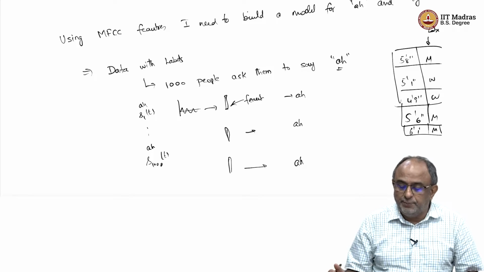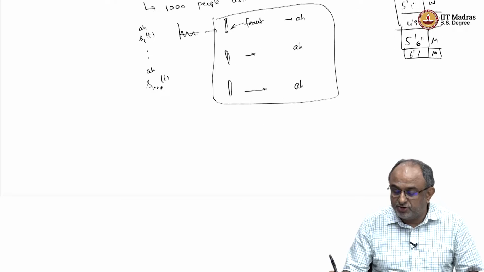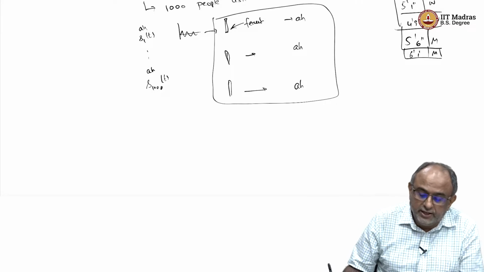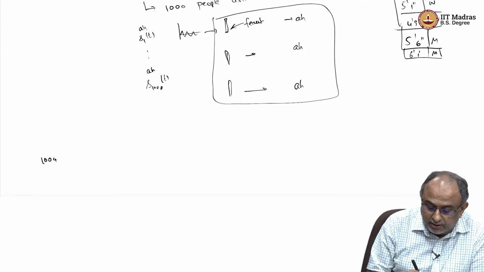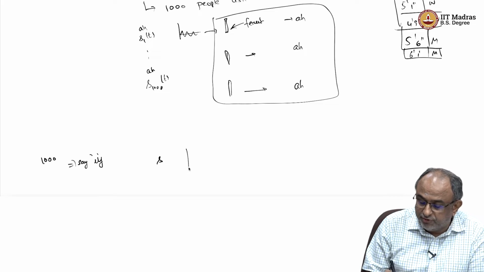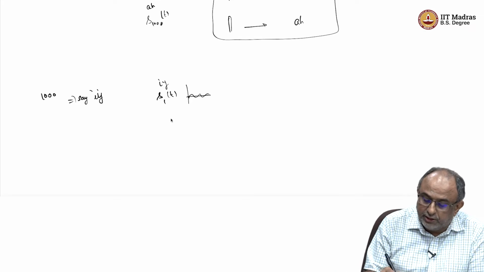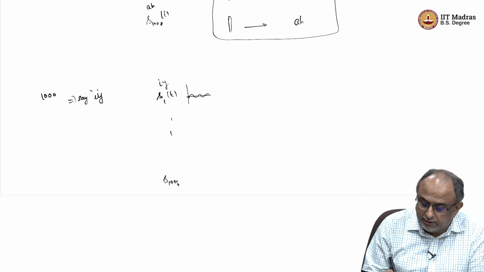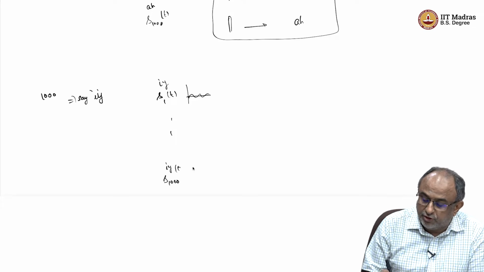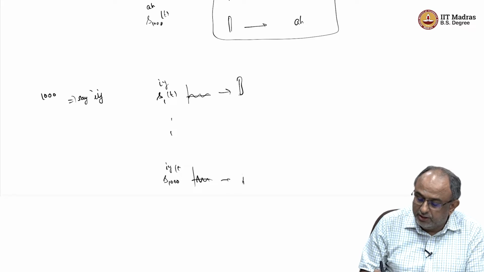So, all these are labeled and these are the feature vectors. This is how I create my set of features for R, right. Similarly, I will take another 1000 guys and say E, okay. So, I will get another waveform here, which will be for the E sound, from S1(t) all the way up to S1000(t), right, and therefore, I will use this and I will generate the MFCC vector,